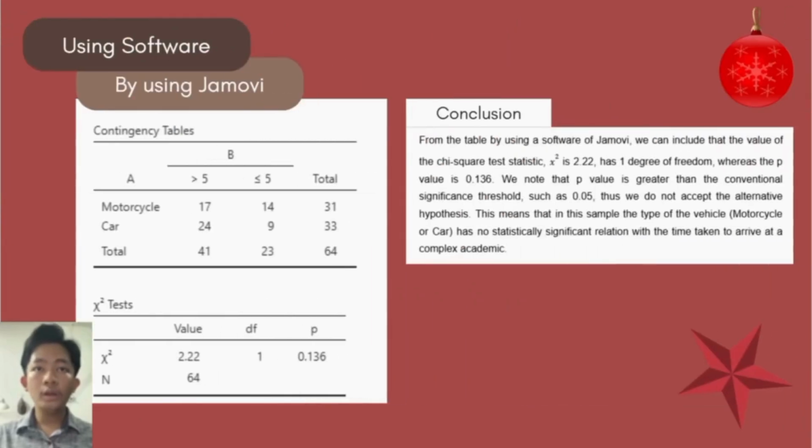So for the conclusion, using the software Jamovi, we can conclude that the value of the chi-square test statistic is 2.22 with 1 degree of freedom, whereas the p-value is 0.136. We note that the p-value is greater than the conventional significance threshold, such as 0.05. Thus, we do not accept the alternative hypothesis. This means that in this sample, the type of vehicle, which is motorcycle or car, has no statistically significant relation with the time taken to arrive at a complex academic.